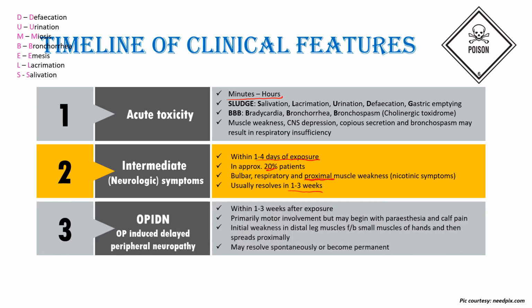But there is another entity which is referred to as organophosphate induced delayed peripheral neuropathy or OPIDN, which occurs within 1 to 3 weeks after exposure, and it is primarily motor involvement, beginning with paresthesia and calf pain. Initial weakness is seen in distal leg muscles. Distal involvement is characteristic of neuropathy while proximal involvement is characteristic of myopathy. This is followed by weakness of the small muscles of the hand, and then it spreads proximally. It may resolve spontaneously or may even become permanent, so it is a real danger with organophosphates.